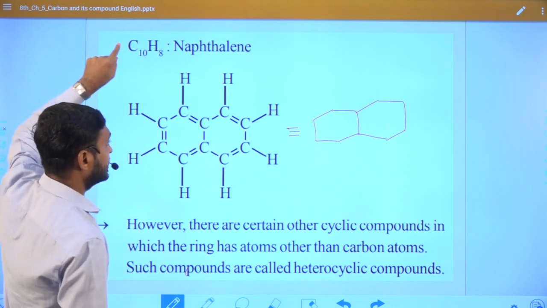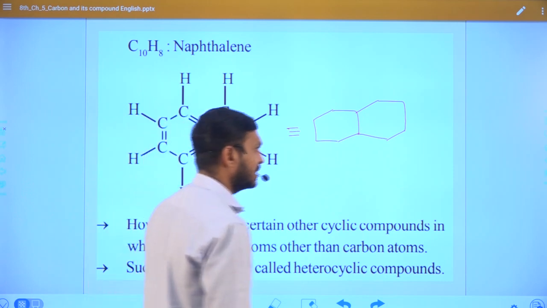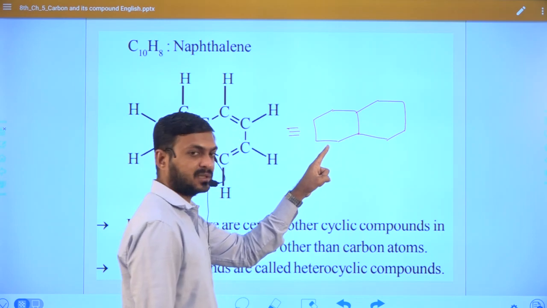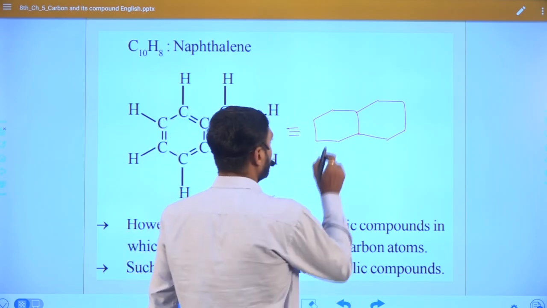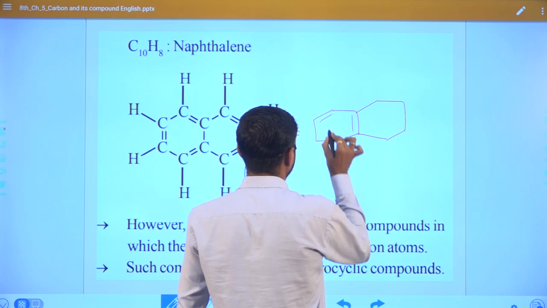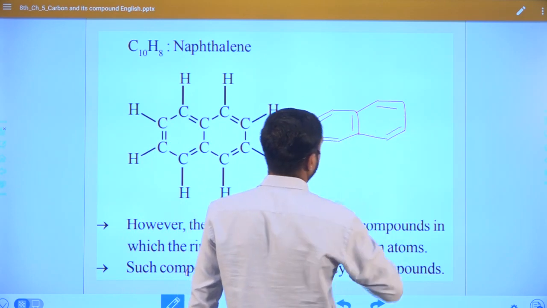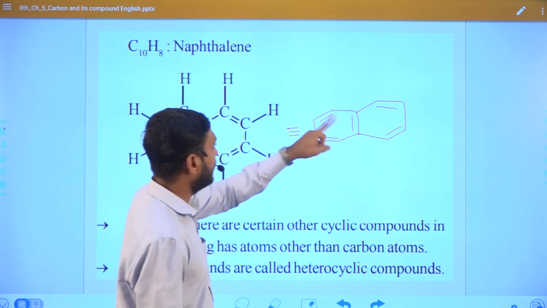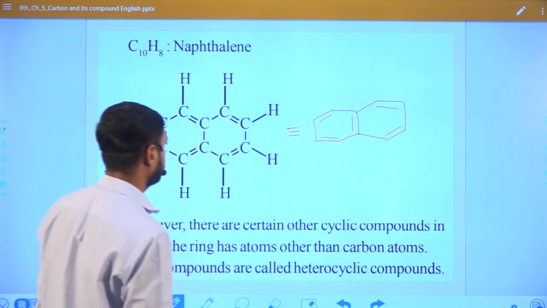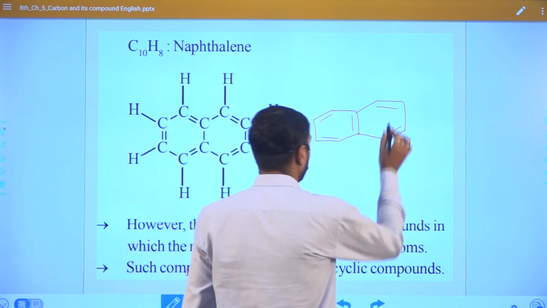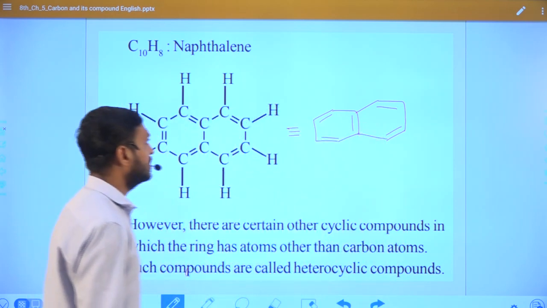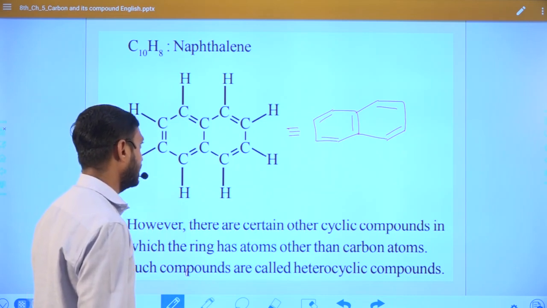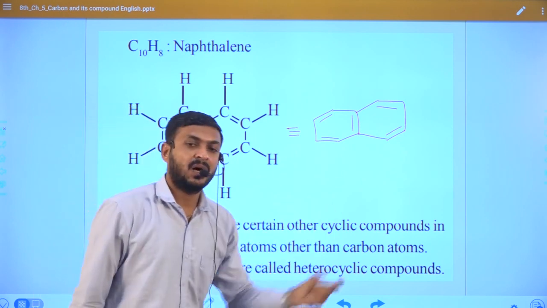That means a ring system containing 10 carbons. The structural formula of this compound is like this. In naphthalene 5 double bonds are present in an alternating manner, right, and all the remaining are hydrogen. So this is the formula of naphthalene, and naphthalene is also an aromatic compound, right? I also discussed how we can identify it.